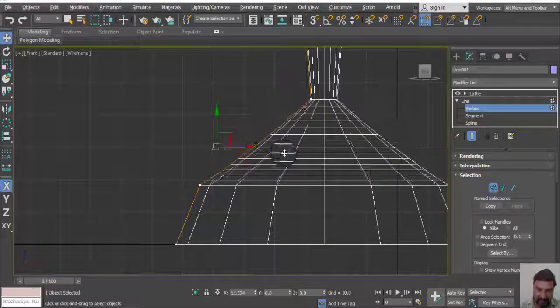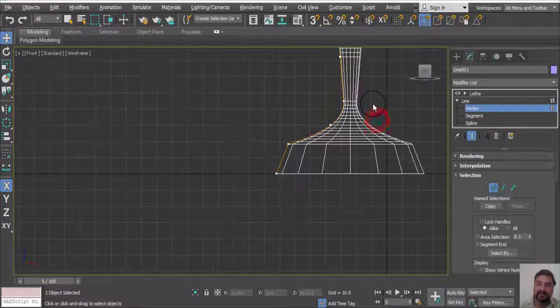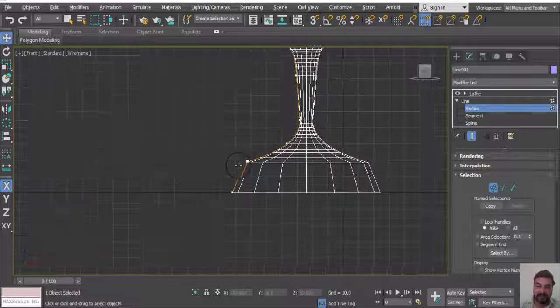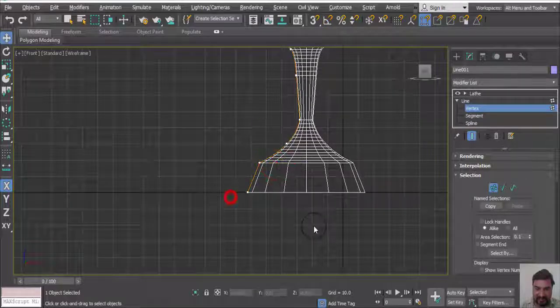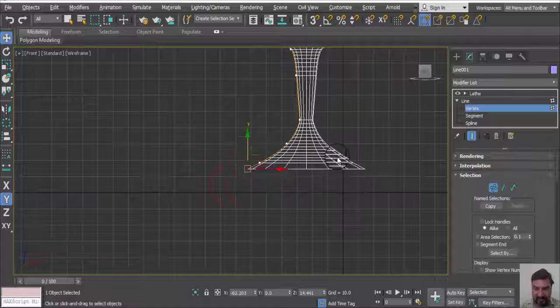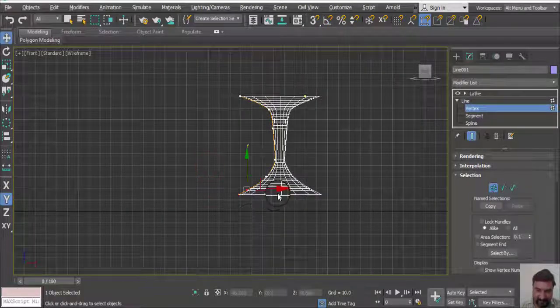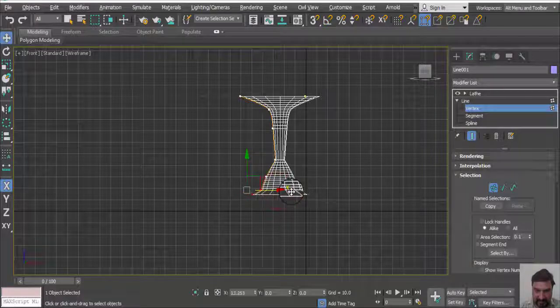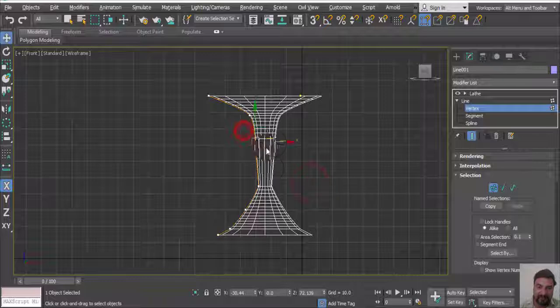We can use this vertex like this. Change the base size and select this one and manage according to our size. Select both and decrease the basic size of particular vertex.